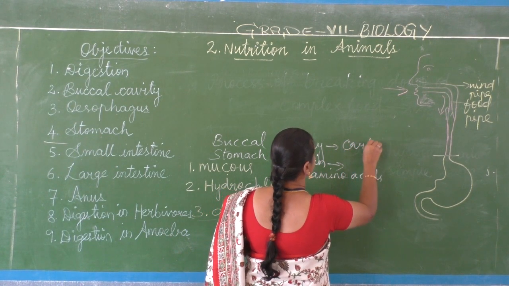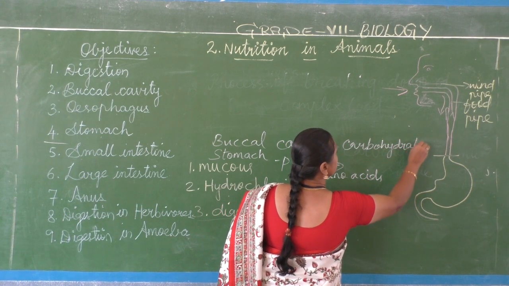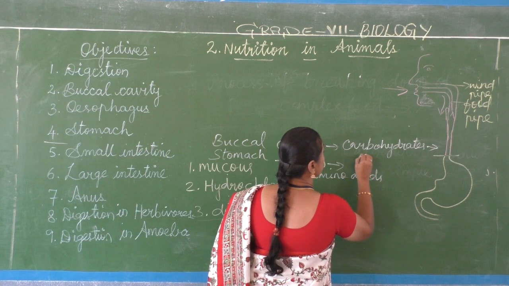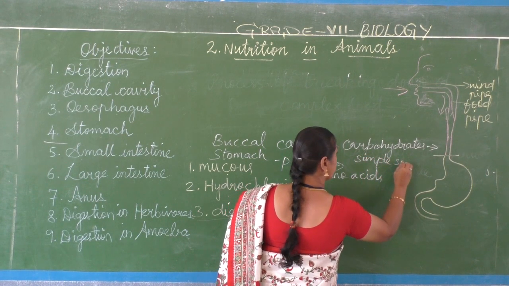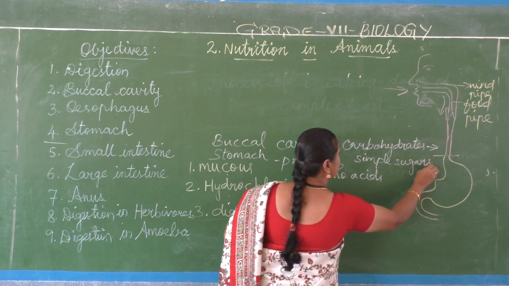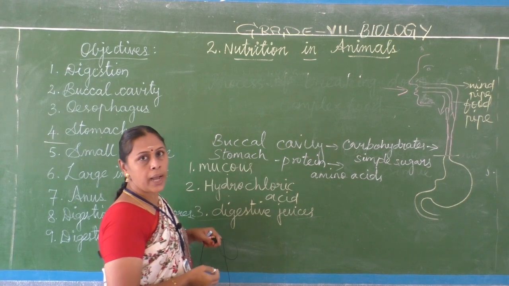In the buccal cavity, carbohydrates are converted into simple sugars. So in the stomach, protein is converted into amino acids.